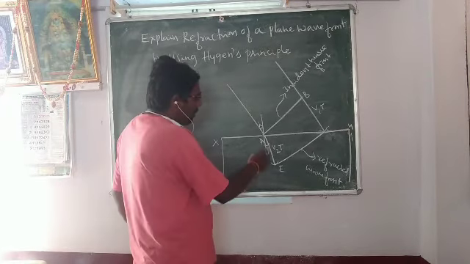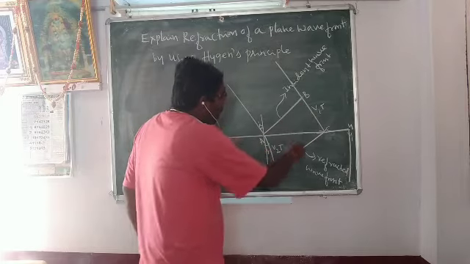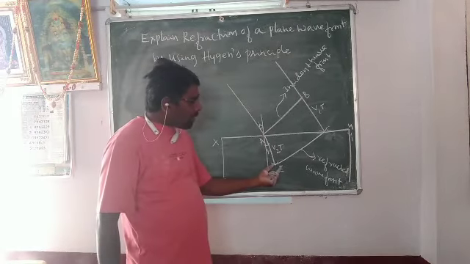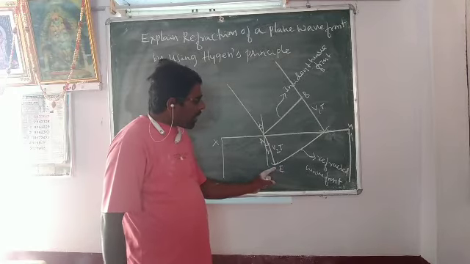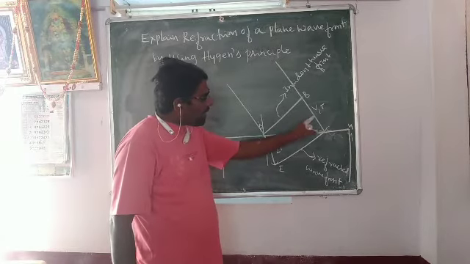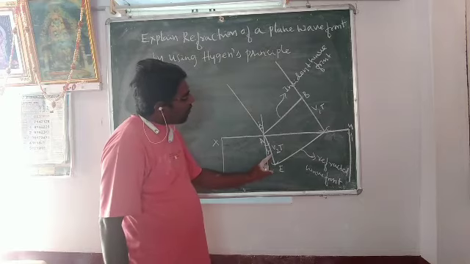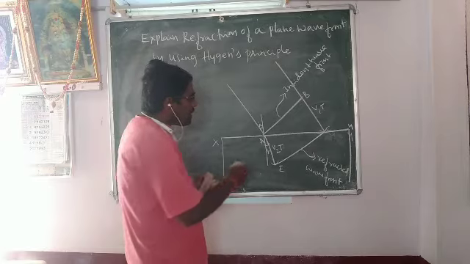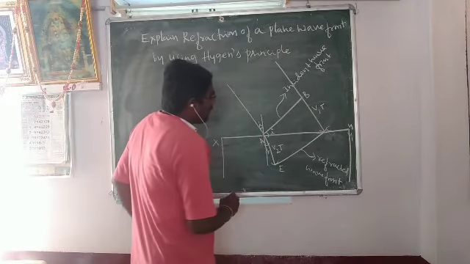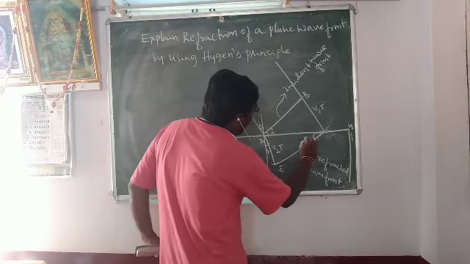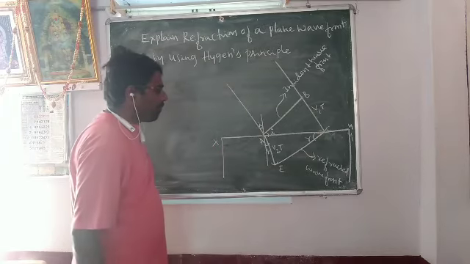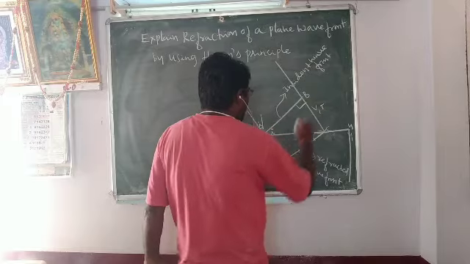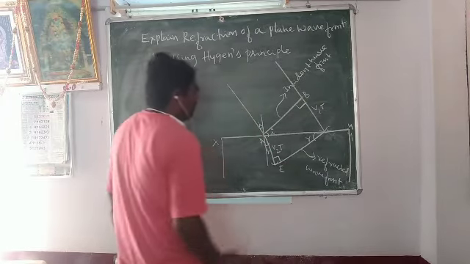Both secondary wavelets are in the same phase. According to Huygens' principle, the tangent drawn to the sphere of V1t and the sphere of V2t gives the new refracted wavefront. This is the angle i because of congruent triangles. This is the angle r. This is 90 degrees. This is 90 degrees.